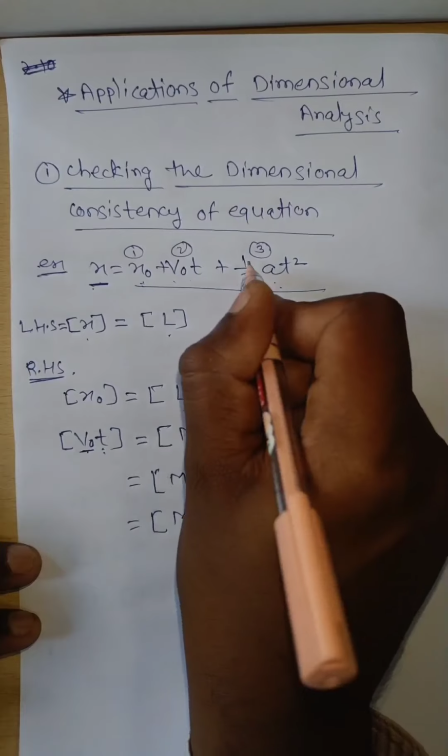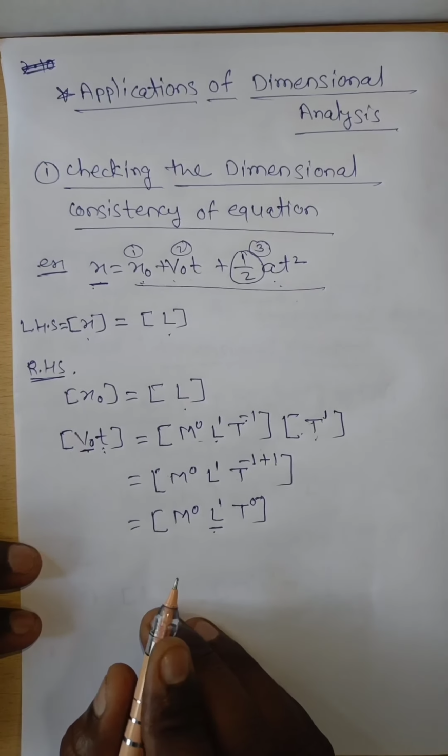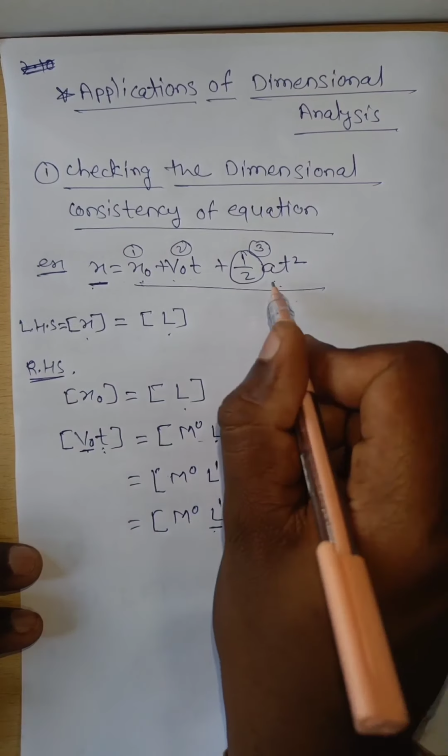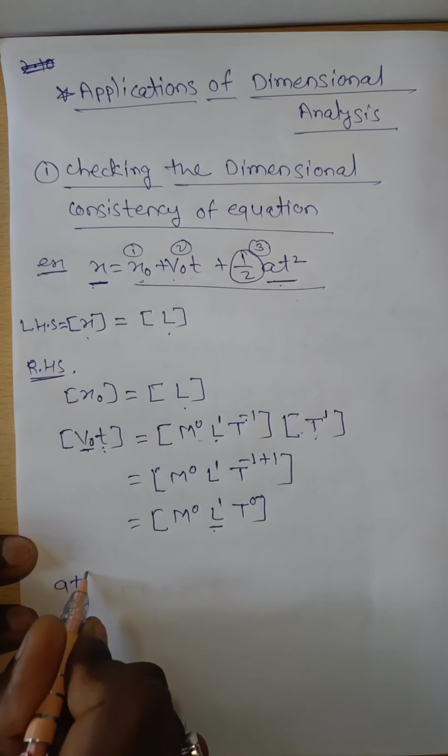Then the third term. Here half is a constant, and a constant has no dimensions. Therefore we only have to represent the dimension of a into t square.